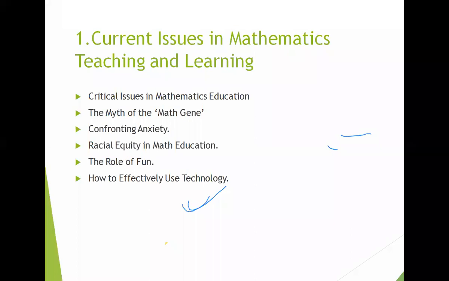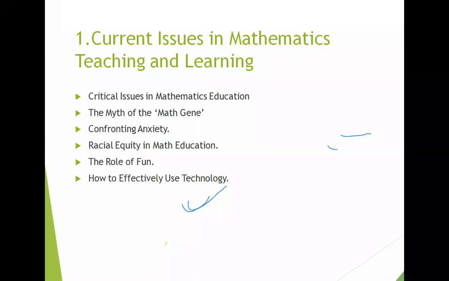And racial equity and math education, we are somehow differentiating the pupils from one another. If someone is a math genius in the classroom, we make remarks on them, good or bad or something, that makes a difference between the students. So these things are happening in the classroom. The role of fun.